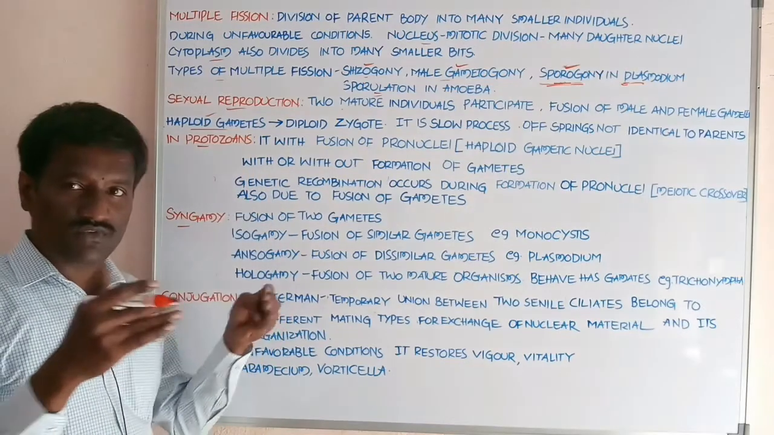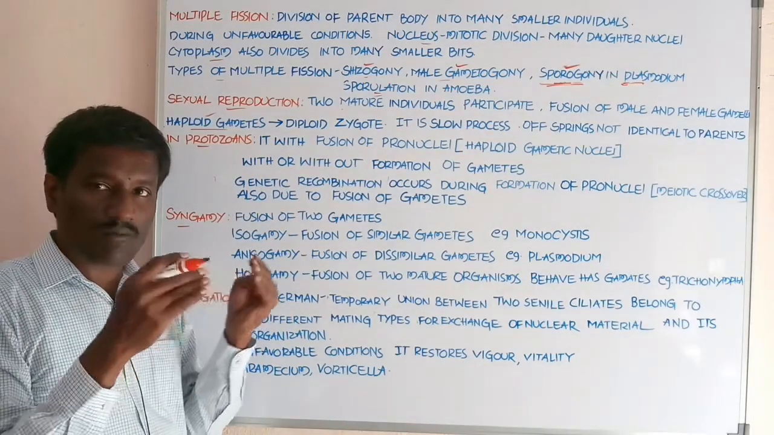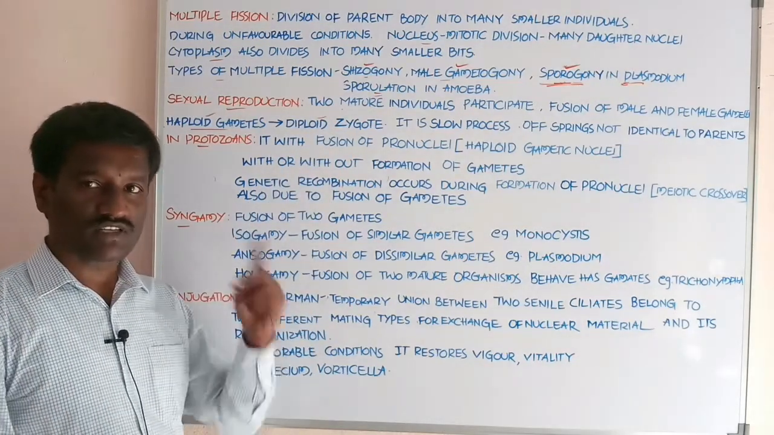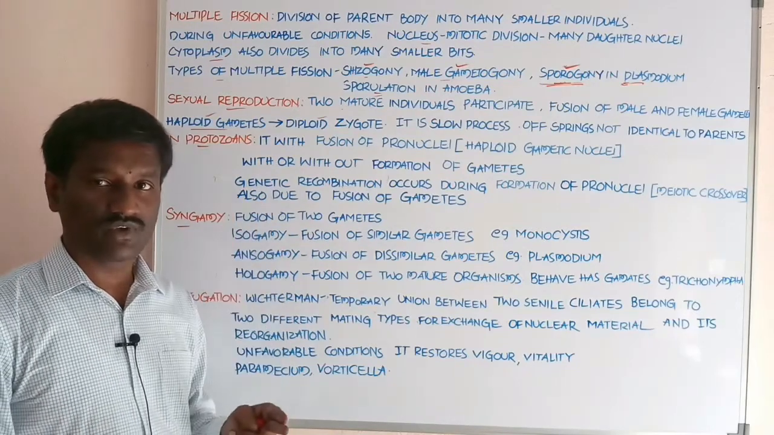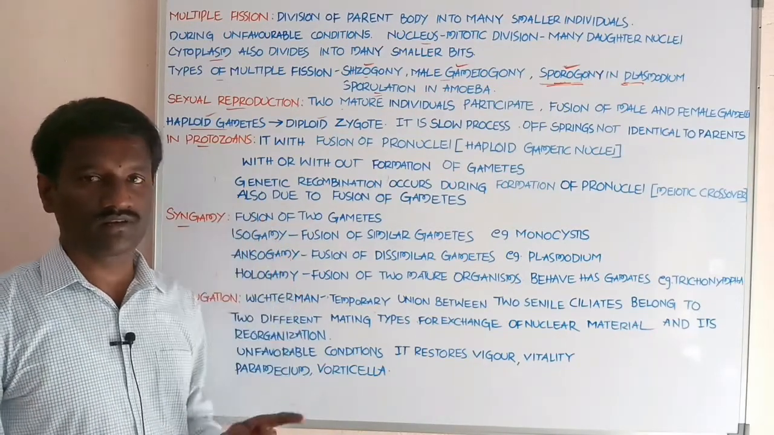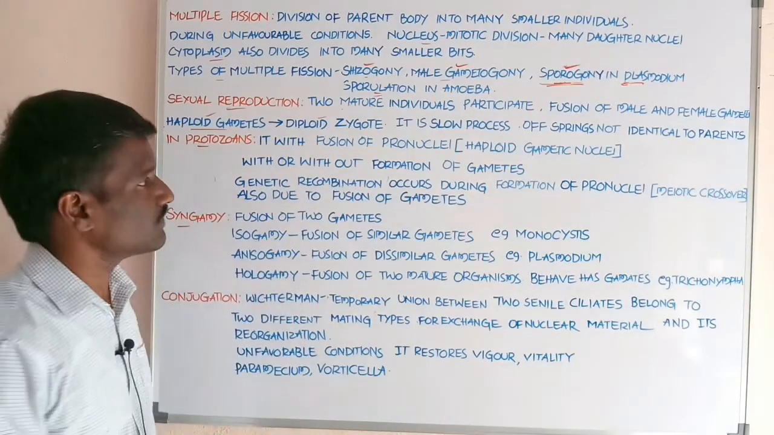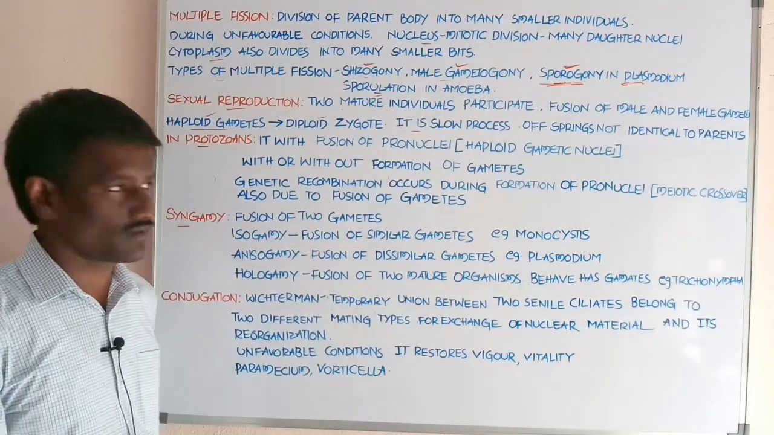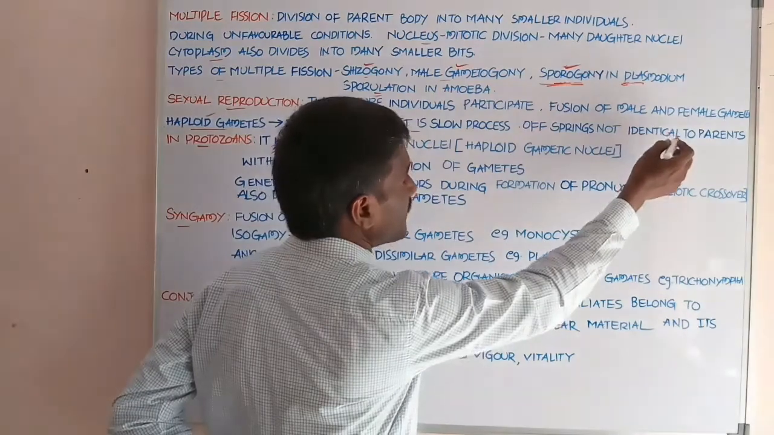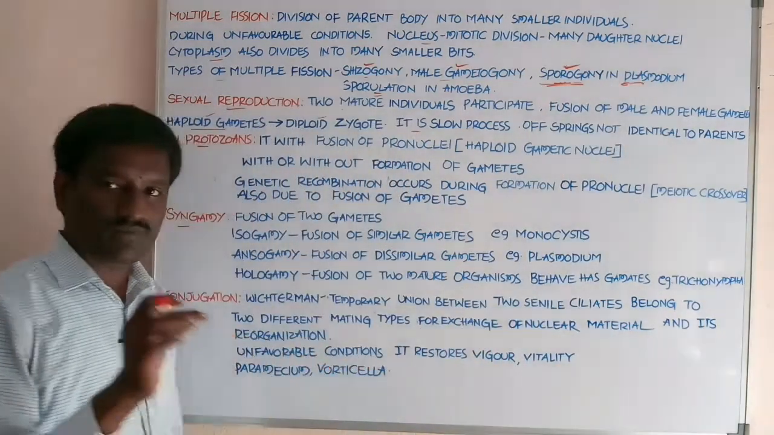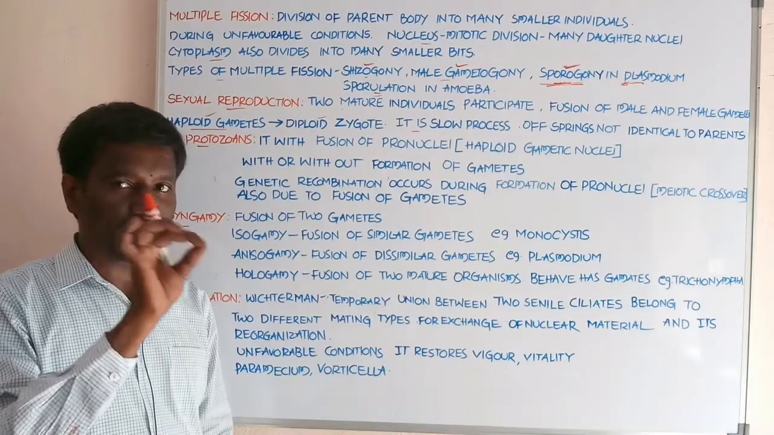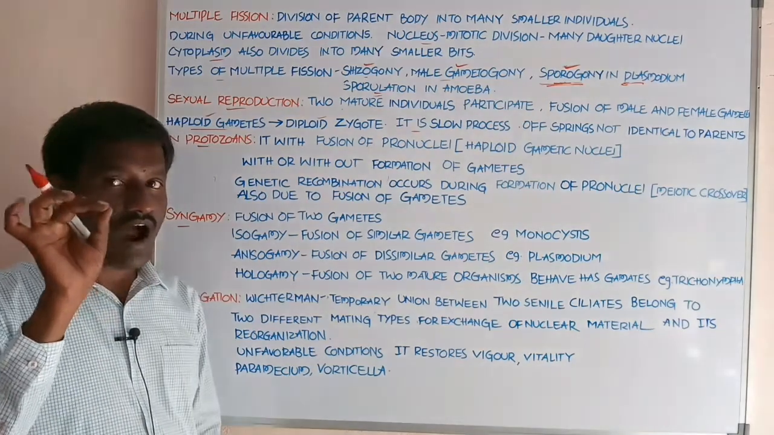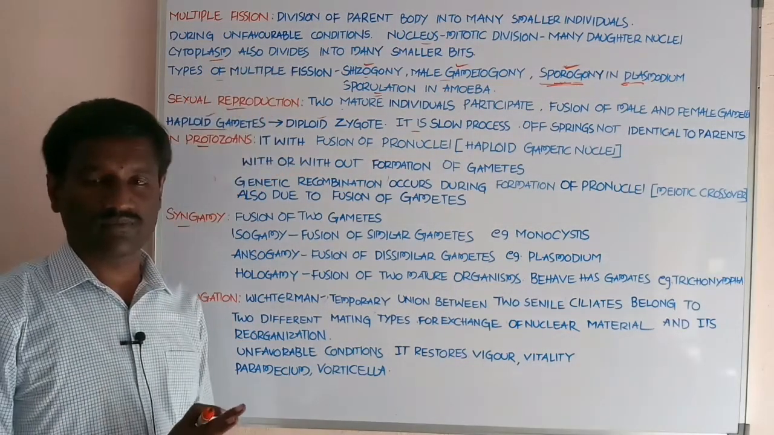Both gametes fuse with each other, the nuclei also combine with each other, and form the diploid zygote. Two sets of chromosomes are present in the nucleus of the zygote. It is a slow process when compared to asexual reproduction. Offspring are not identical to the parents. Students, the daughter individuals produced by sexual reproduction are not identical to the parents.